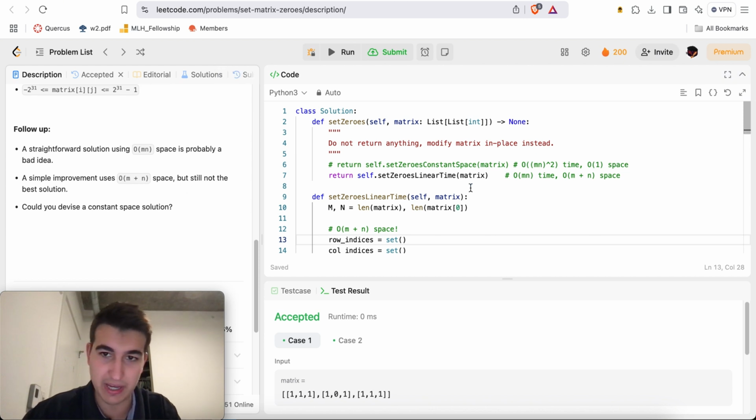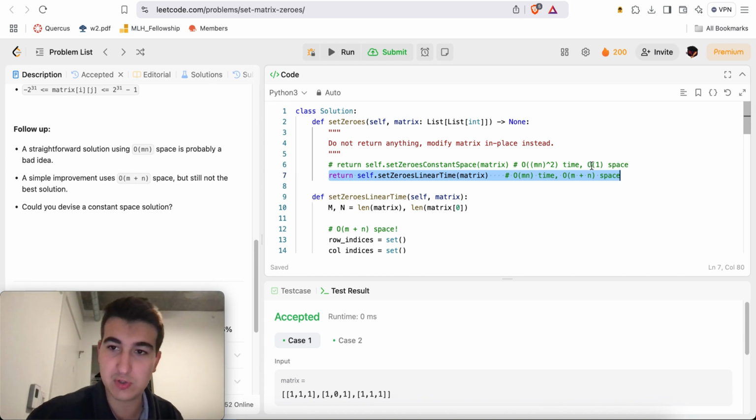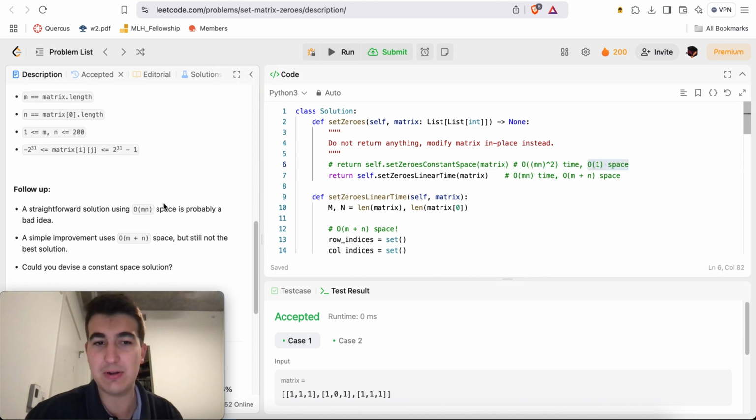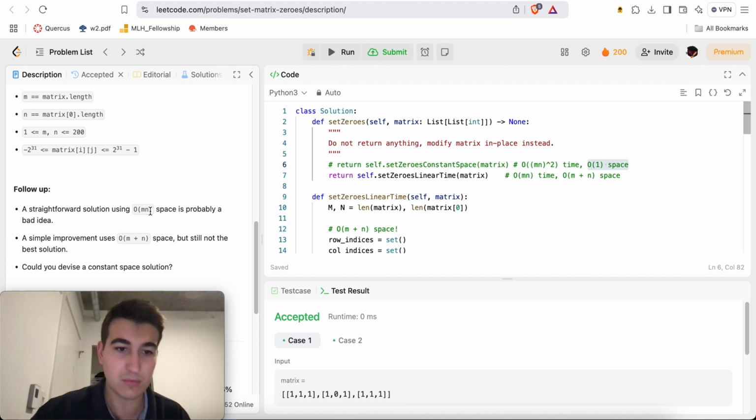Basically, the intuitive way that I would solve this problem legitimately was this way, where I use O of M times N time and O of M plus N space. Then I figured out a way to solve it in O of M N squared time, but only O of 1 space, like they wanted here. Now, in terms of O of M and N space, what do they do? Like, track every single index? Oh, I guess, yeah. You just keep track, so you loop through everything.